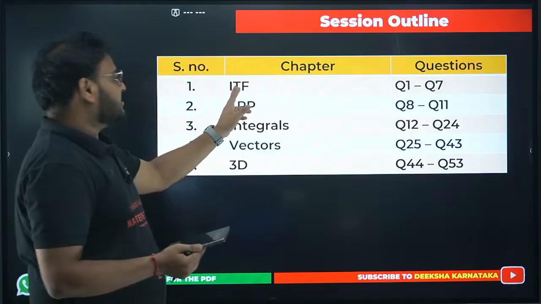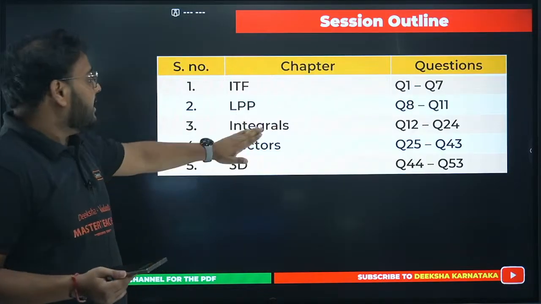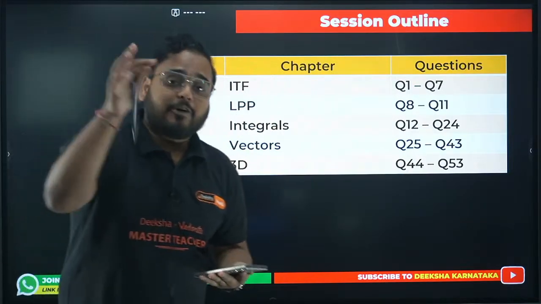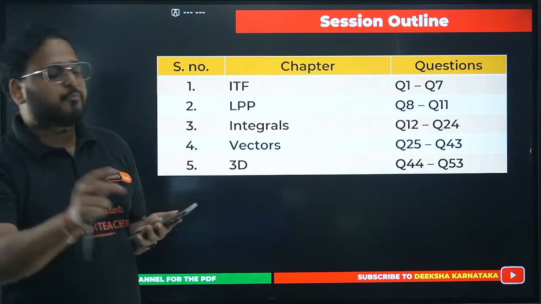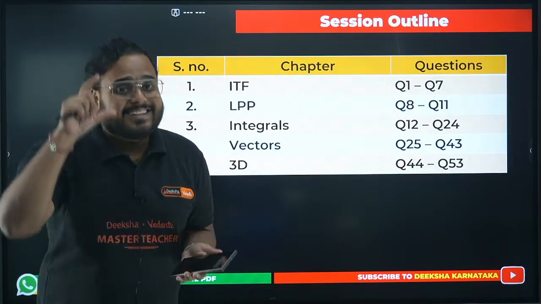You can see the classification. It starts from ITF, LPP, integrals, vectors, 3D. It will have 1 marker. Starting with 1 marker MCQs, you'll have 2 marker, 3 marker, all types of questions. Even 5 marker questions are included.